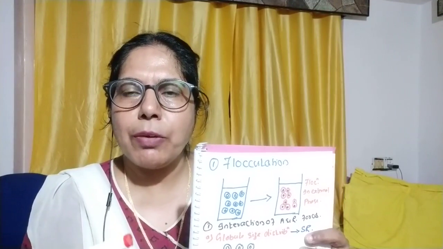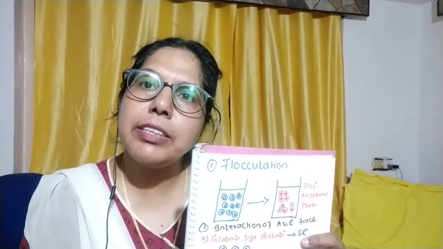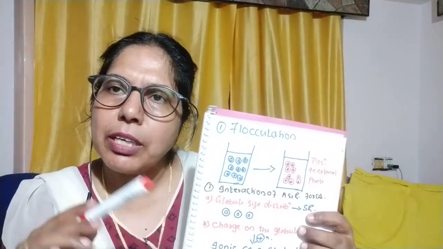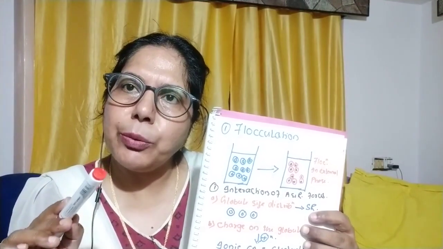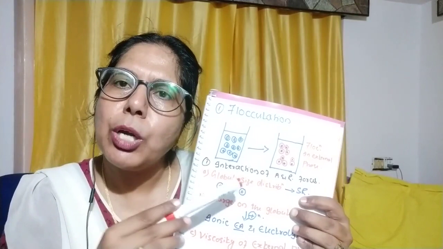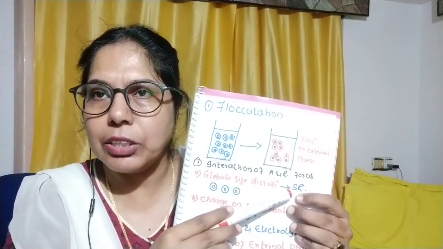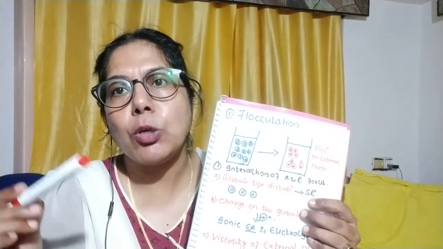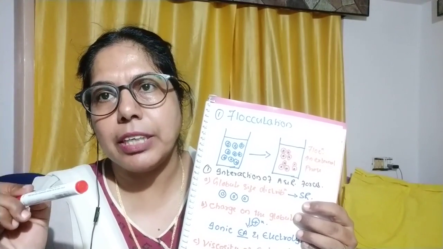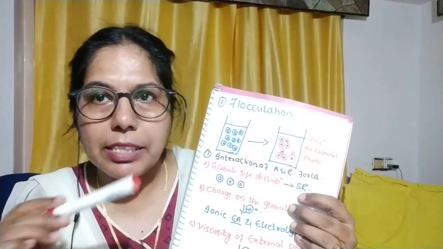Now we will see one by one how we can rectify or prevent the instability of flocculation. First, I told you flocculation takes place due to uneven globule size distribution. So to overcome this, what do we have to do? We have to do size reduction so that we will get uniformly sized particles. This is one prevention measure.